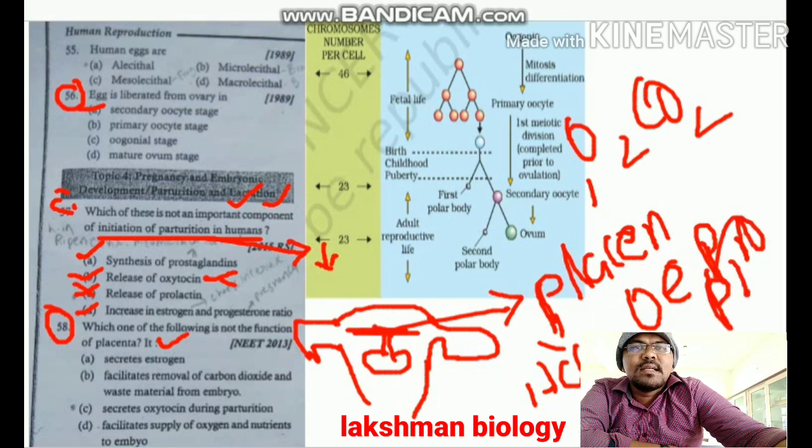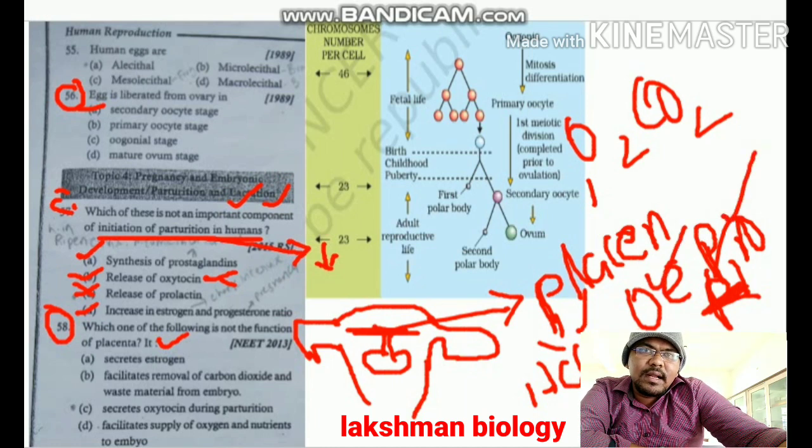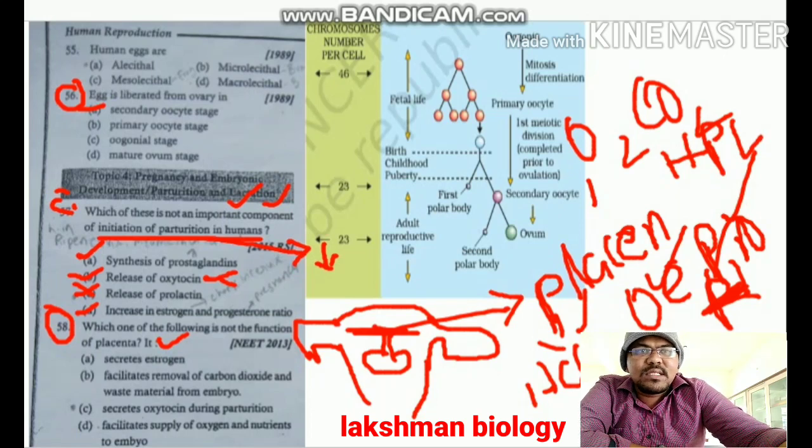Mainly it produces estrogen, HCG, progesterone, and HPL, human placental lactogen. Four hormones are produced from the placenta: HCG, HPL, estrogen, and progesterone.